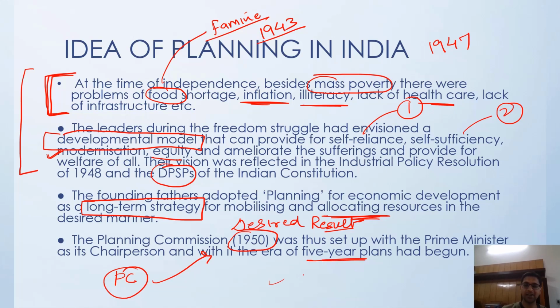So they started 5-year plans, which said how much industrial growth and how much agriculture growth we need. All these things were given in the planning document, right?